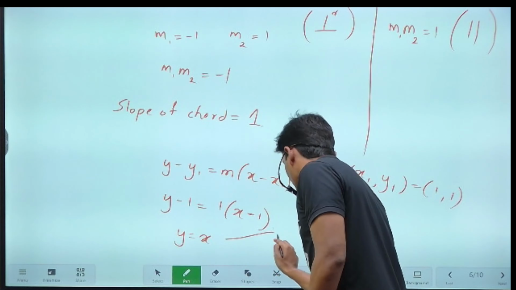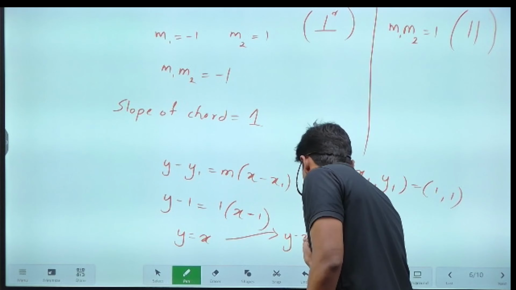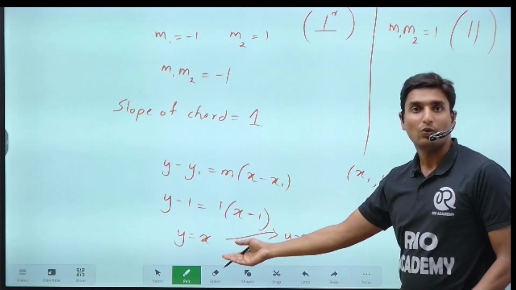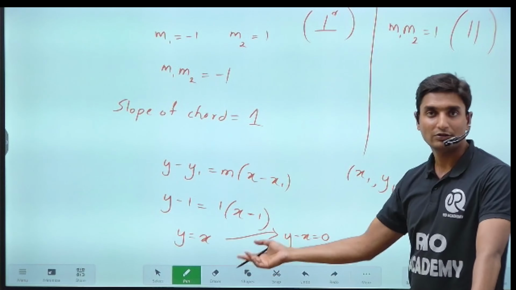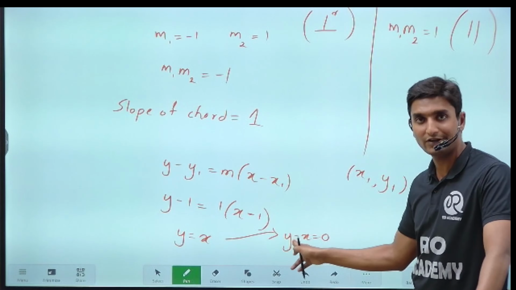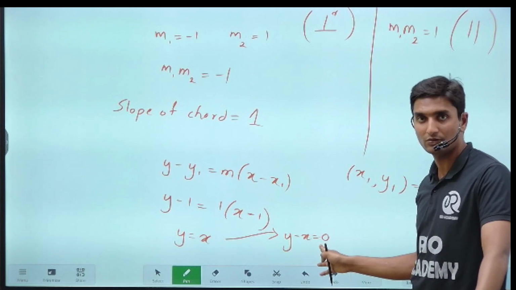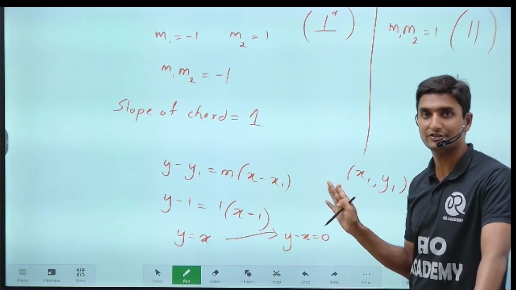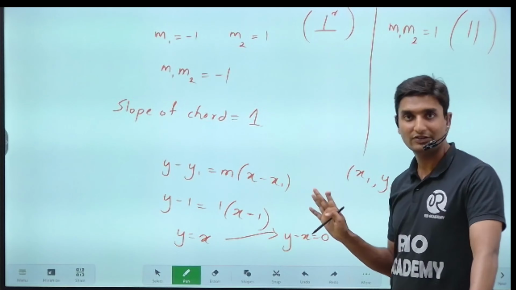Many of the students get confused whenever they obtain these kinds of equations in the examination, because y is equal to x is some kind of different equation. Most of the time students expect the equation y minus x is equal to 0. Same equation, guys, you can expect those kinds of values too on interchanging. Now I hope it is clear.